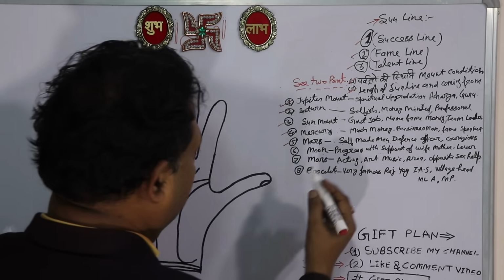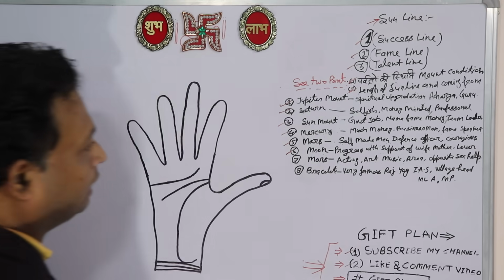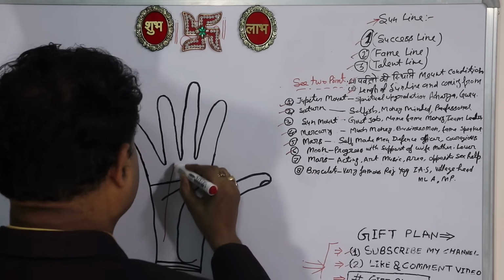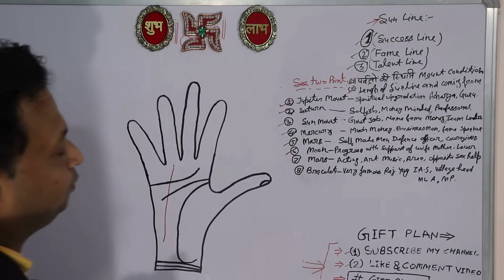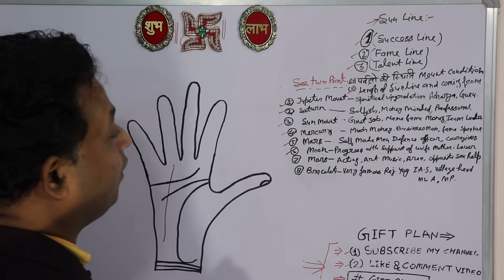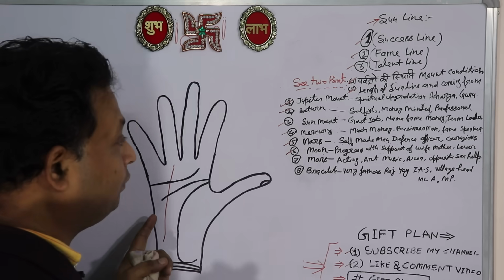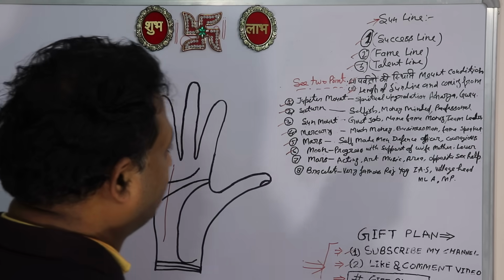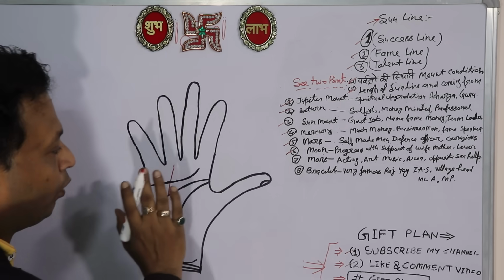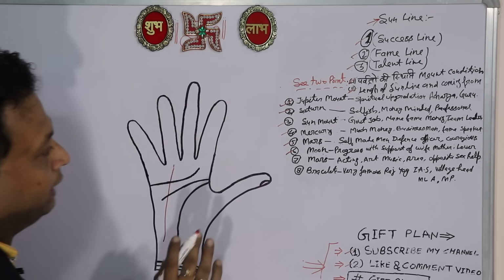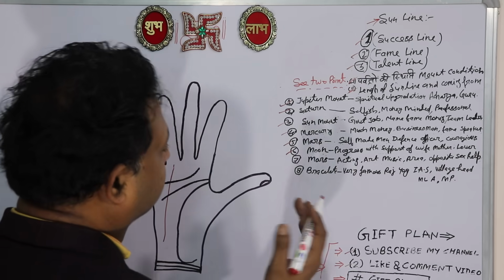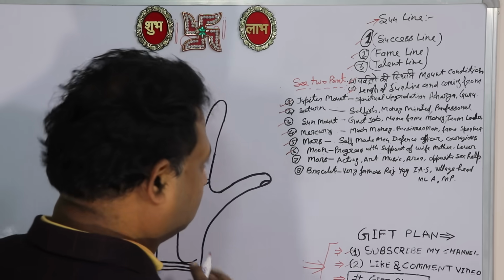Next, sun line coming from moon mount. What will be the result? This type of person will progress with the support of his wife, his mother, or his lover. So an opposite sex person will support this type of man, and he will get success in his life. This is also a good line.